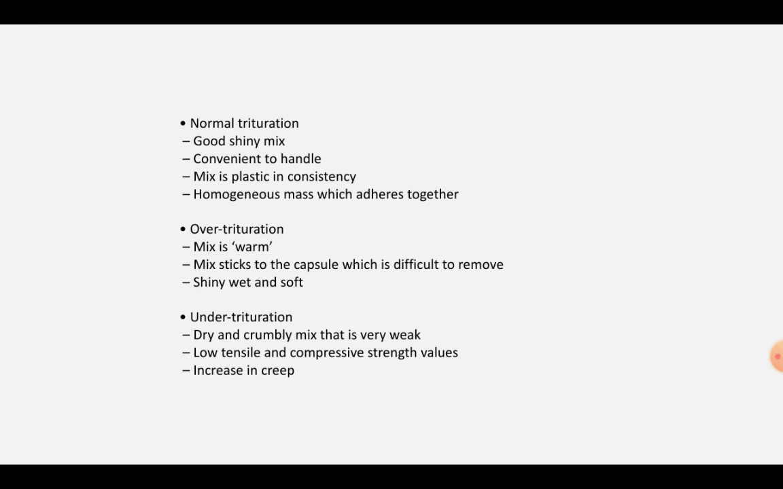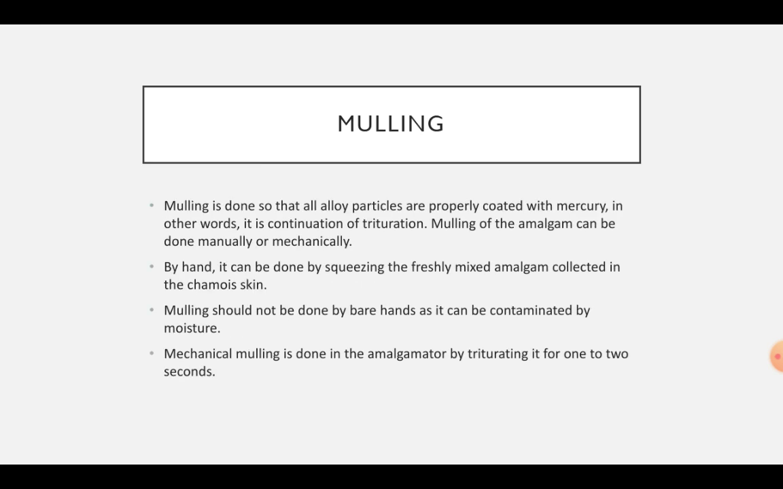Now under trituration, if the mix is under triturated, it will give a dry and crumbly mix that is very weak. It will show low tensile and compressive strength values, and there will be increase in creep.